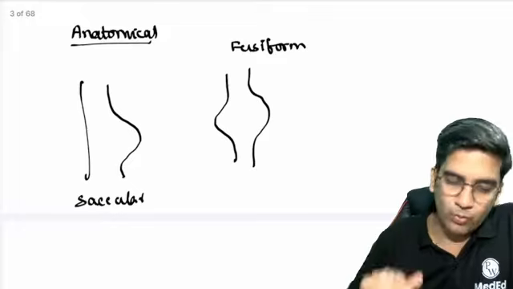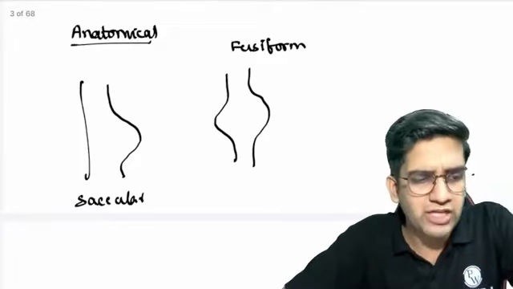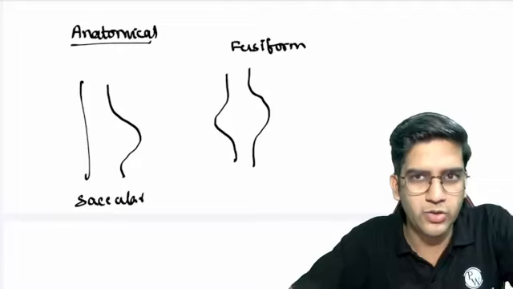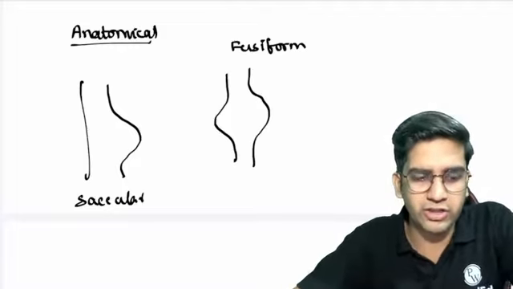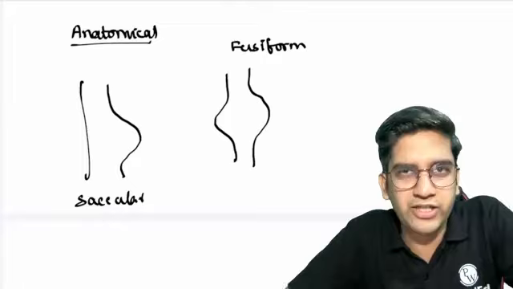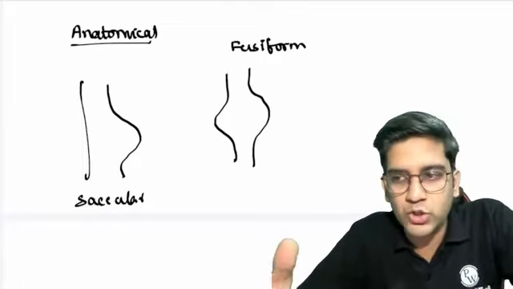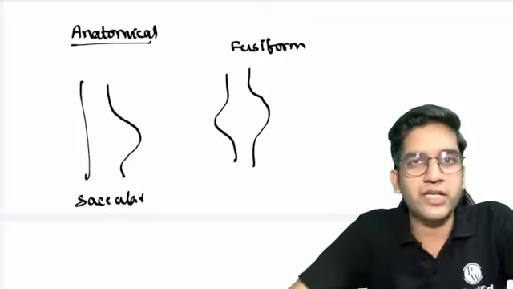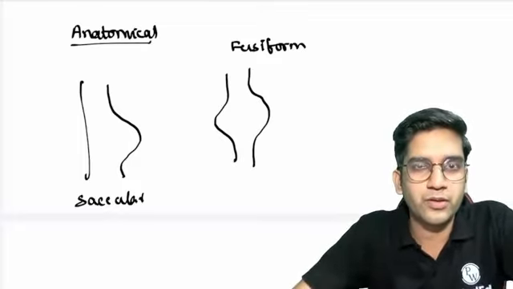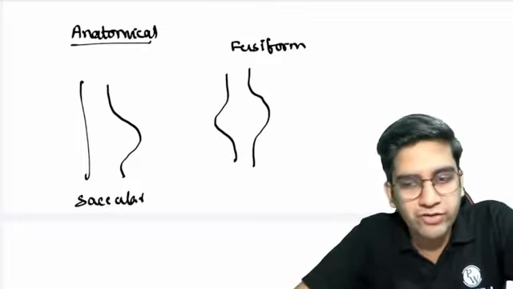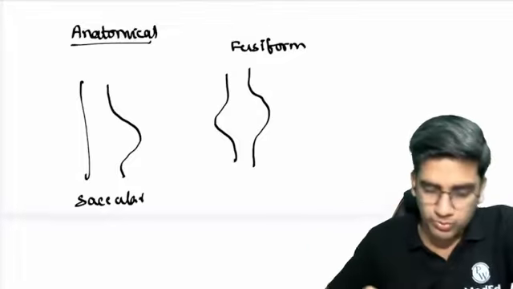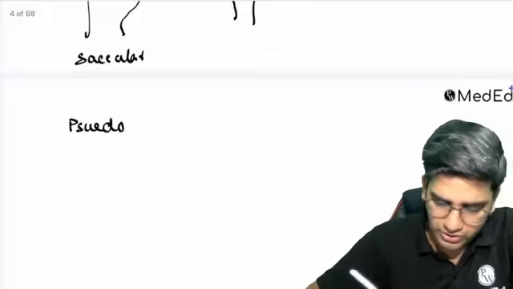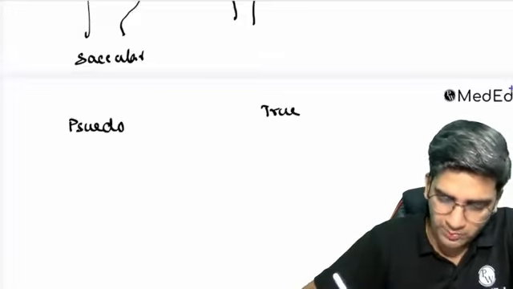At the same time, I have one more classification of aneurysm. Have you heard about Meckel's diverticulum? You must have heard about Meckel's diverticulum, right? When you read about diverticulum, there are actually two types: one is called a pseudo diverticulum, and the other one is a true diverticulum. What do you think Meckel's diverticulum is, pseudo or true? We have quite a few classifications like that. Diverticulum we classify as pseudo and true. Aneurysm also we classify as pseudo aneurysm and true aneurysm. We'll see what a pseudo aneurysm means, and also what a true aneurysm means.